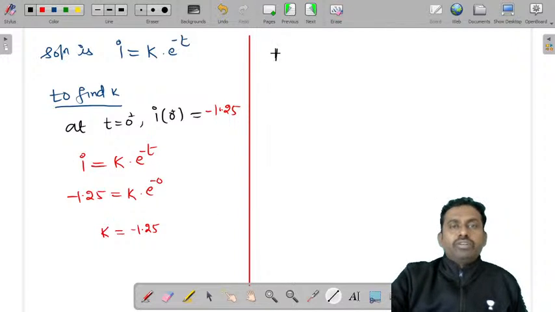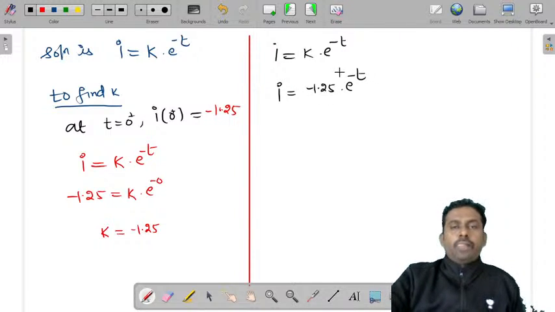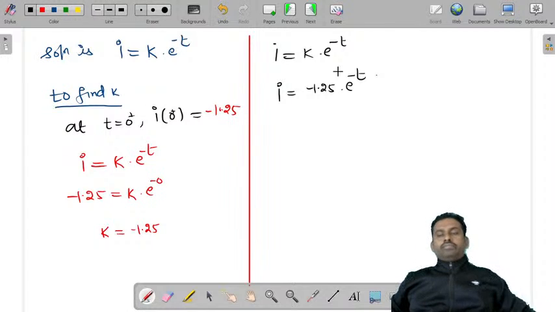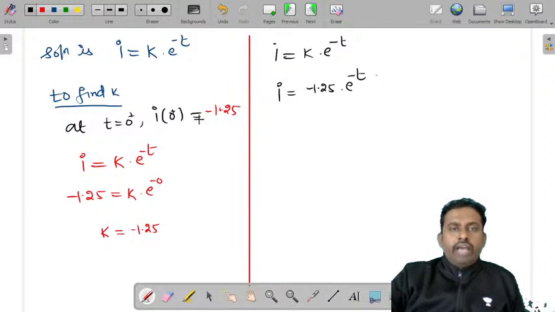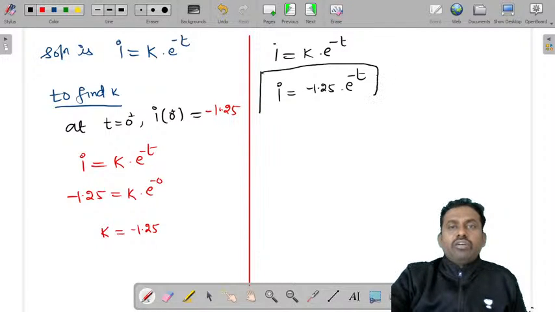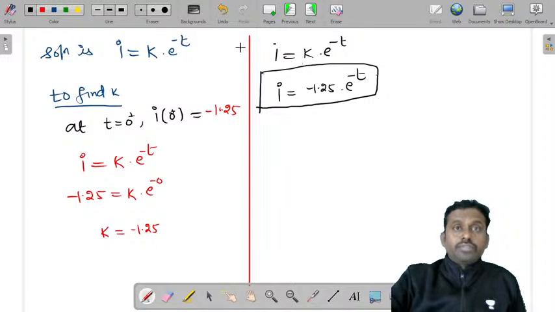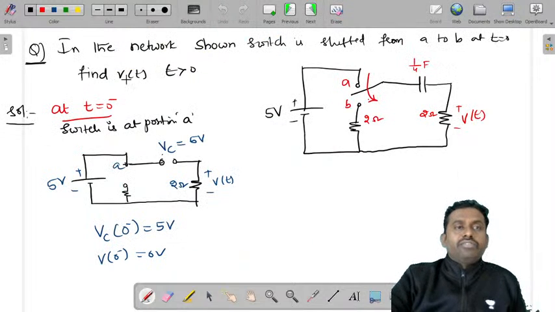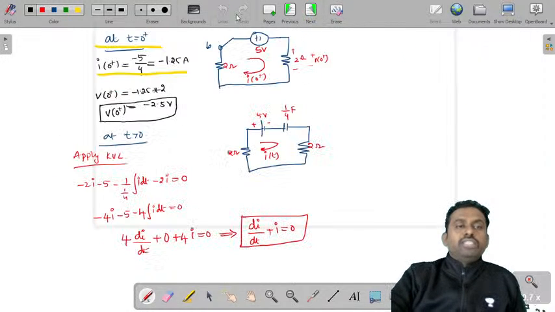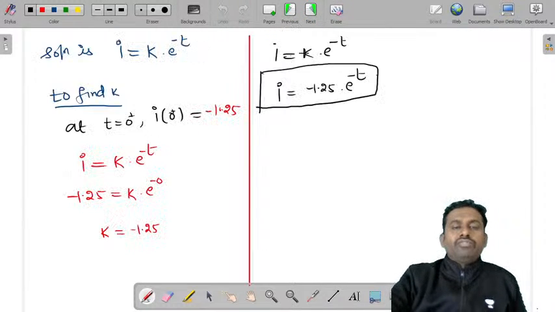Therefore, I is equal to k into e power minus t, where k is minus 1.25, so I is equal to minus 1.25 into e power minus t. So this is the value of I. But we are not asked to find I, we are asked to find v of t. The question is: find v of t for t greater than 0. And what is v of t? V of t is 2 times I of t.